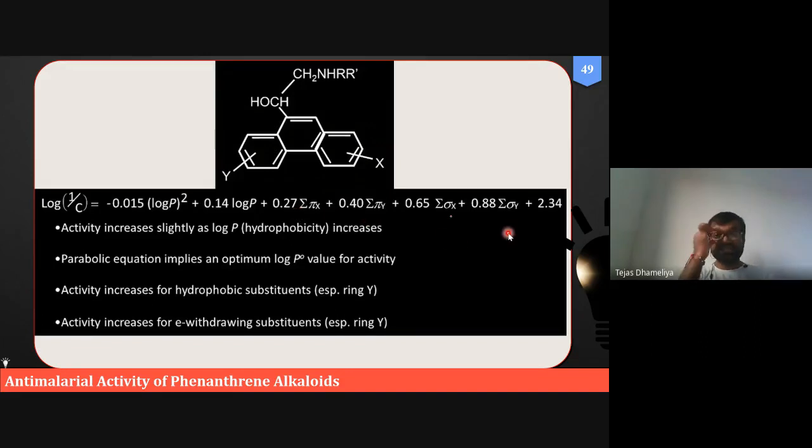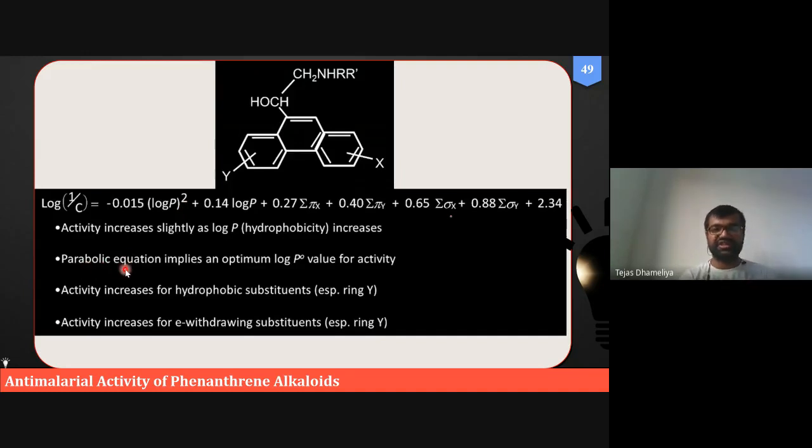What does this parameter want to highlight? It highlights that at a certain value of log P, the activity will be maximum. But after that, if we increase log P, the activity will decrease with a double-fold reduction. And that will be a kind of parabolic equation.